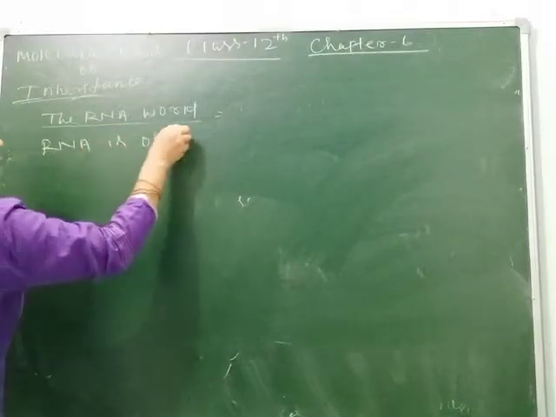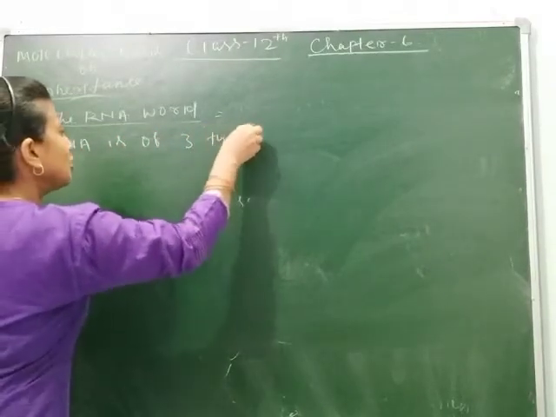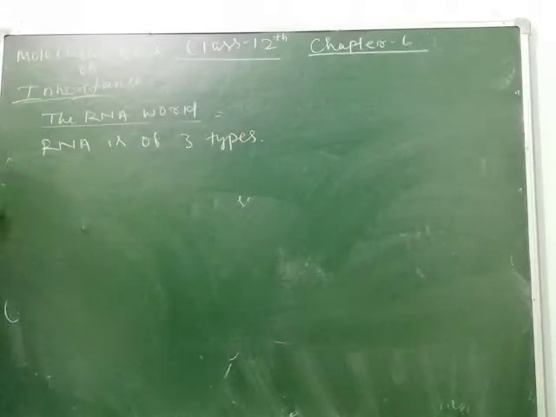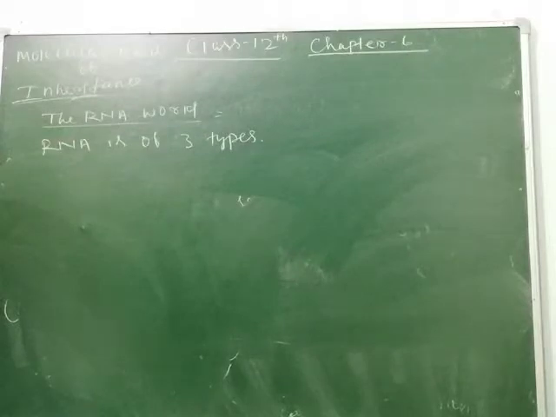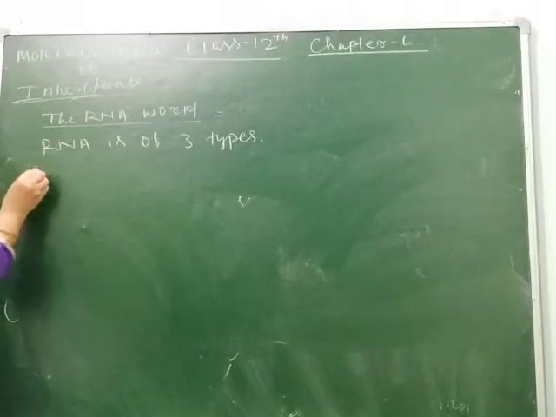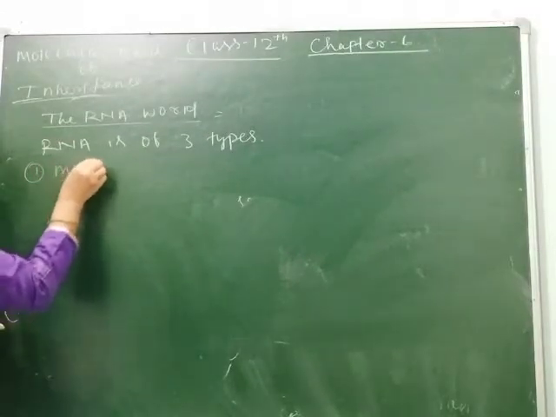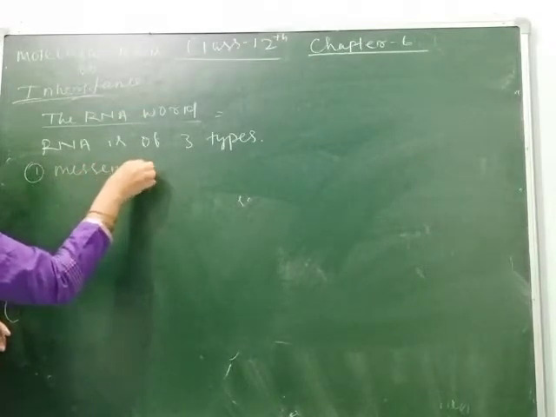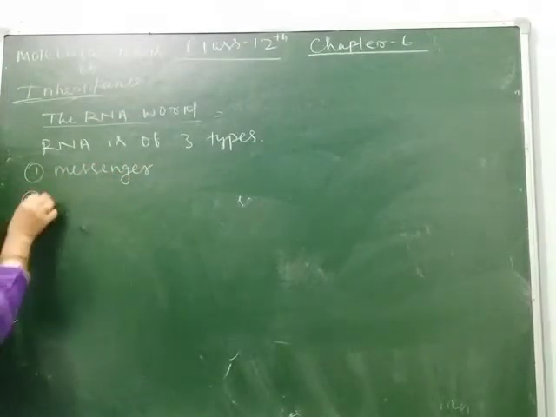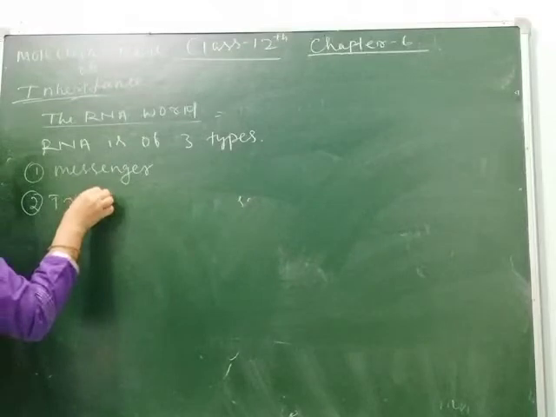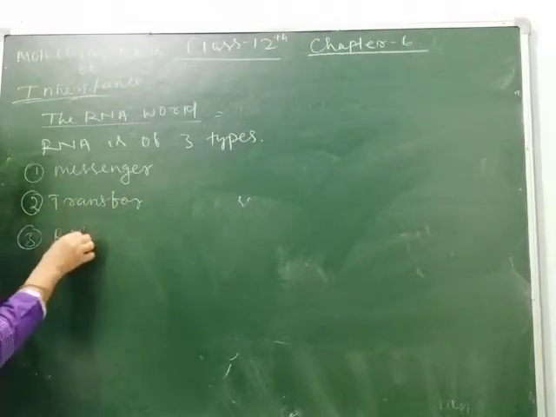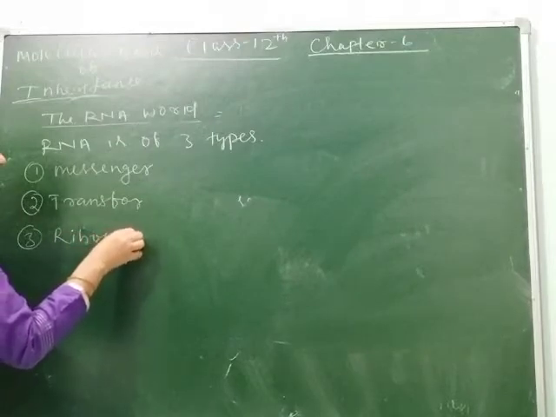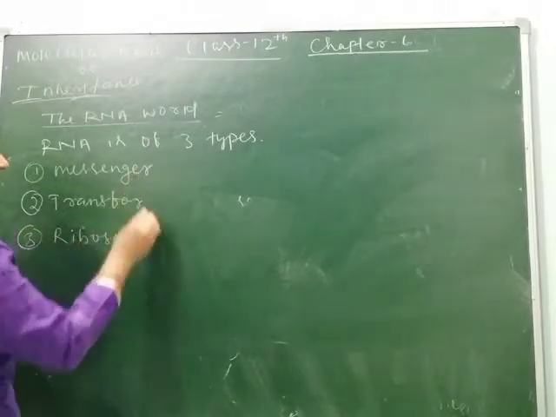RNA is of three types. So what are the types of RNA? One is your mRNA, means messenger RNA, then tRNA and then rRNA. Clear? So messenger RNA is messenger, then second one is transfer, and third one is ribosomal RNA. This is called as rRNA.